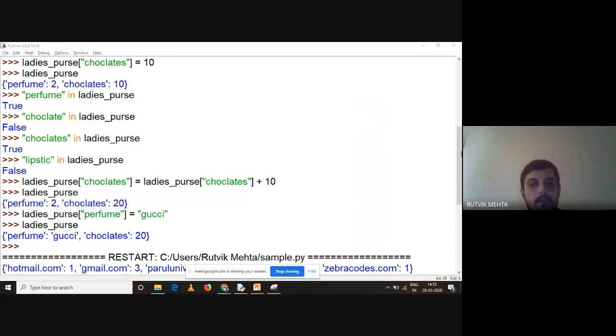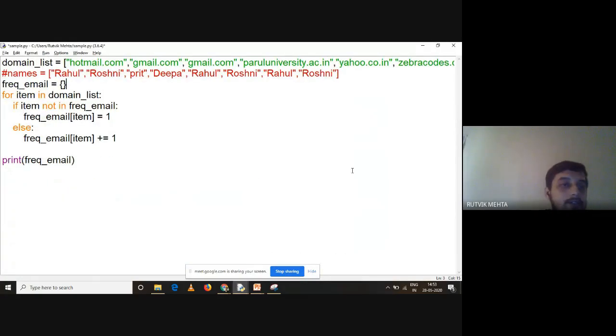Please continue. Okay. So yeah, not in is what? It is checking whether the particular key is present in the dictionary or not, right? So understand this. Right now, hotmail.com is not present in the dictionary. So this condition is going to become true, because it is the negation of in, not in. So when it is not present, we assign the count equal to 1. When it is occurring for the first time, the count should be 1.